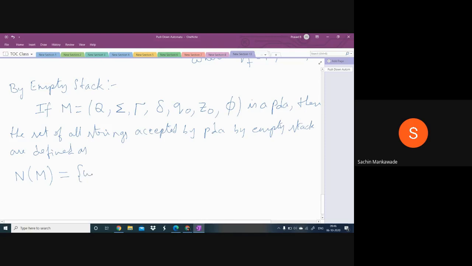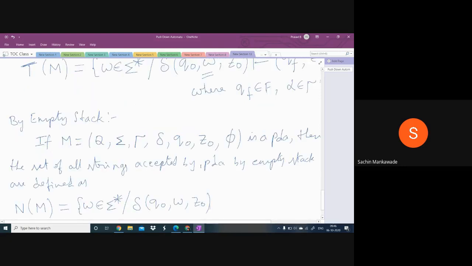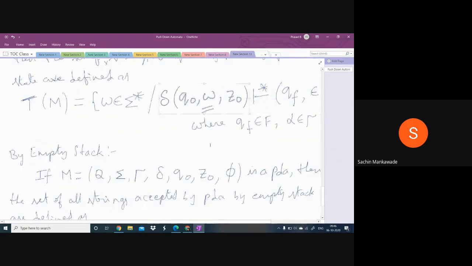The strings are combination of input symbols. Whether the PDA is accepting by final state or empty stack, it has to start from initial ID, that is Q naught, W, Z naught. Here also, by final state also, it has to start from initial ID, Q naught, W, Z naught.